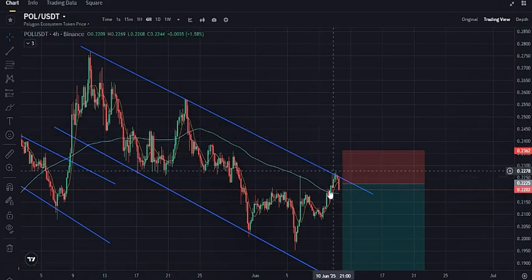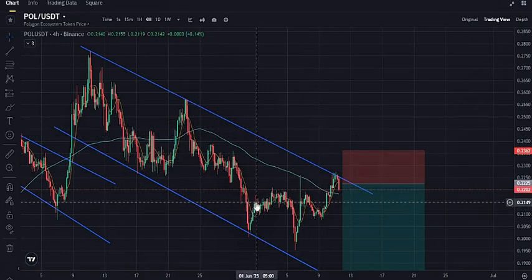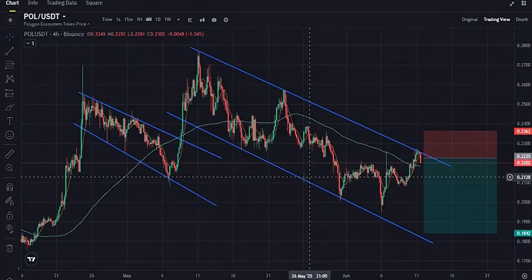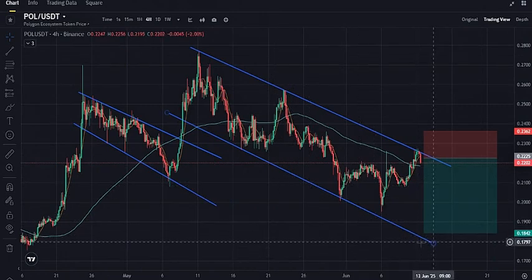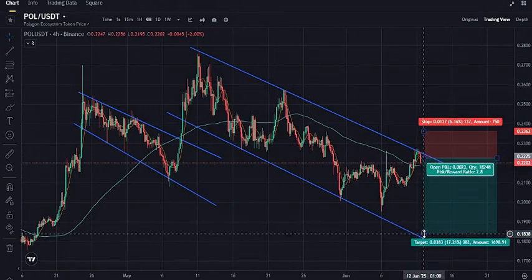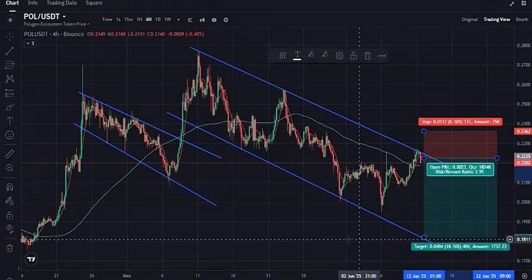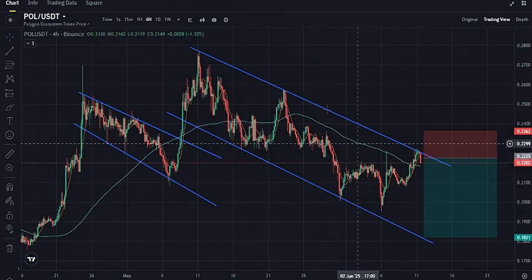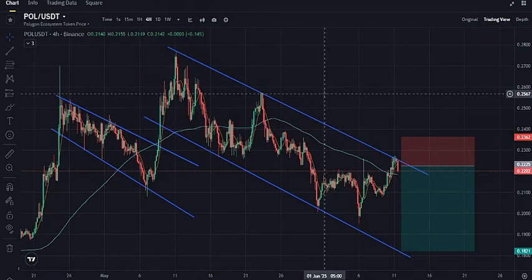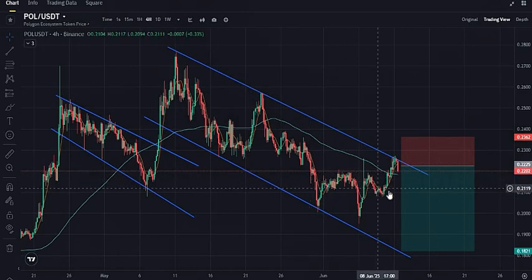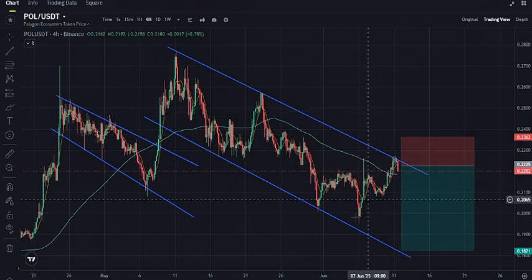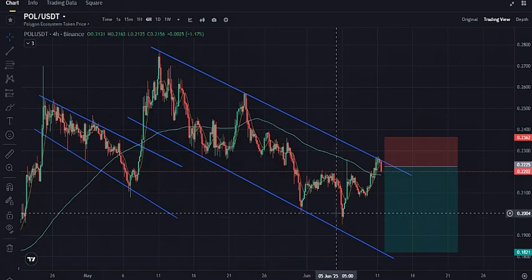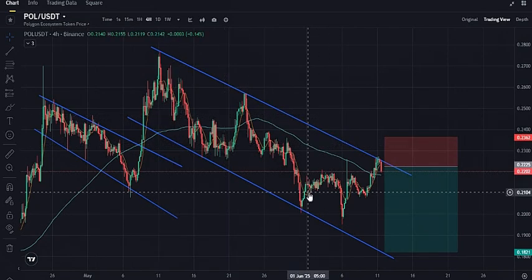Moreover, the price has dropped below the VWAP, indicating a potential short trade opportunity. Our target for this trade will be the trend line, which has been capping the price for an extended period of time. We will set our stop loss and take profit levels based on this trend line. This trade setup is relatively straightforward, and I am providing you with a detailed visual analysis to avoid any confusion.